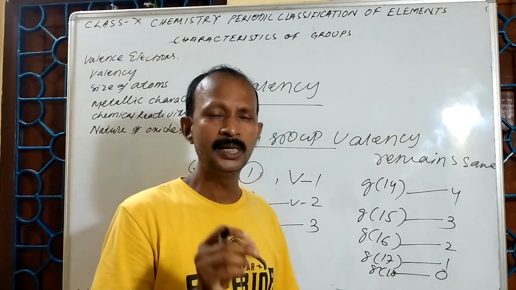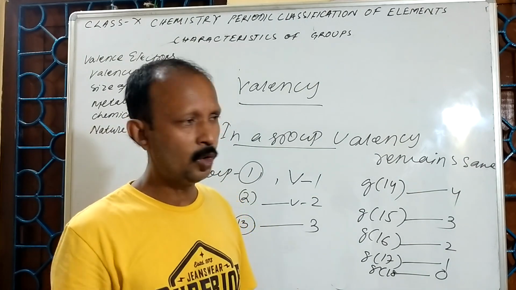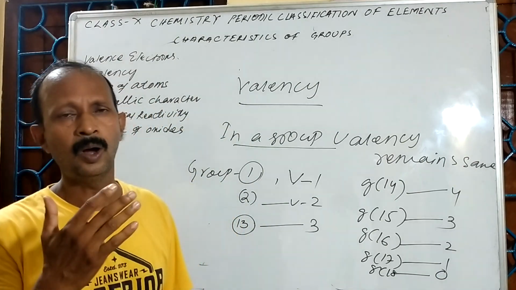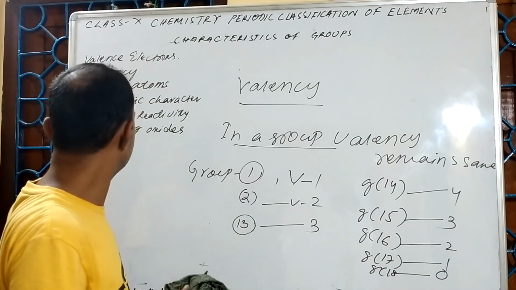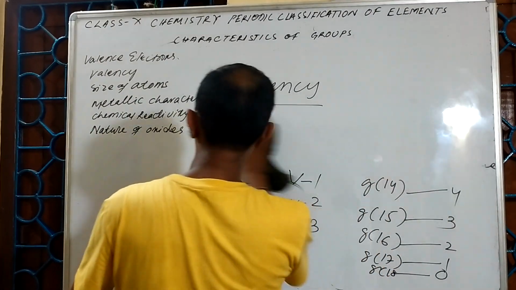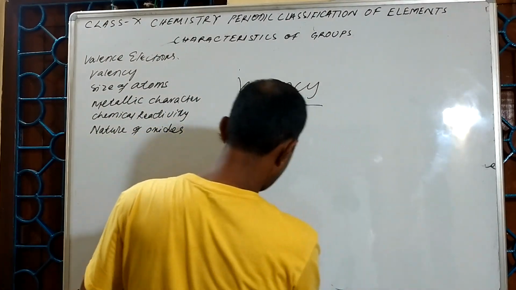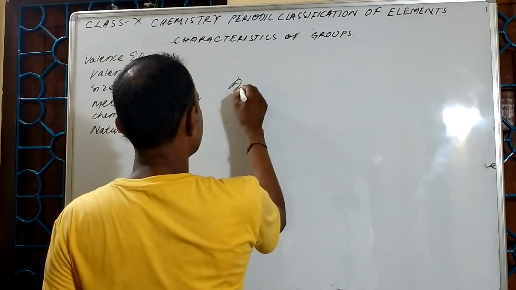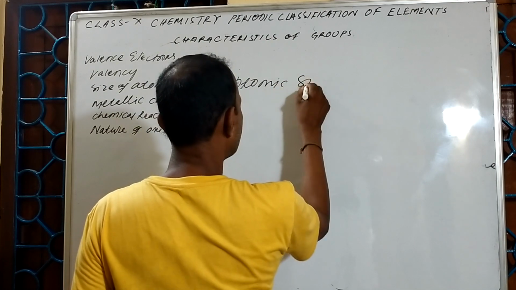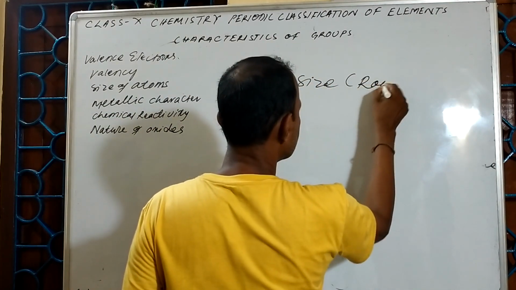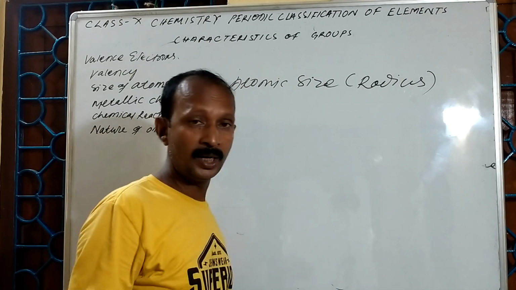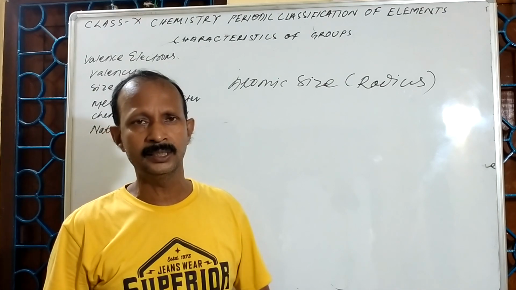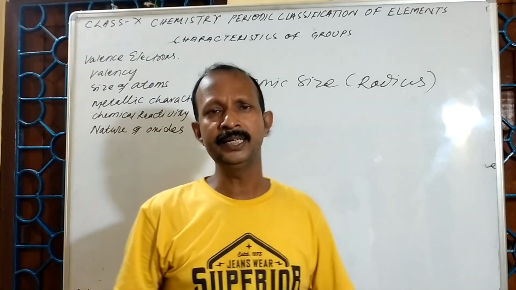But the valency remains the same in a group whenever we move from top to bottom in the vertical columns. So the next important point is the size of atoms, or atomic radius, or atomic size. You know that the distance from the center of the nucleus to the outermost orbit is called the atomic radius.